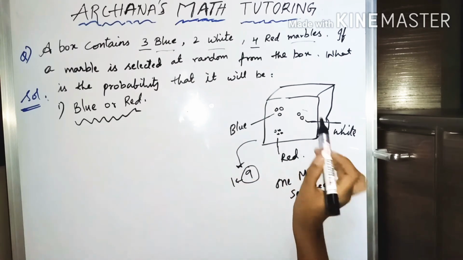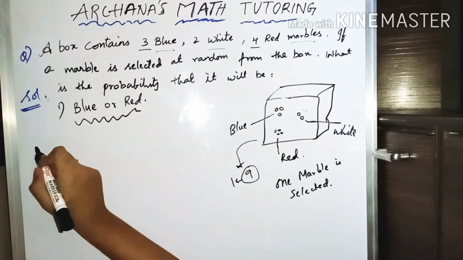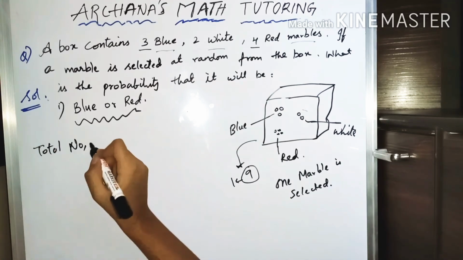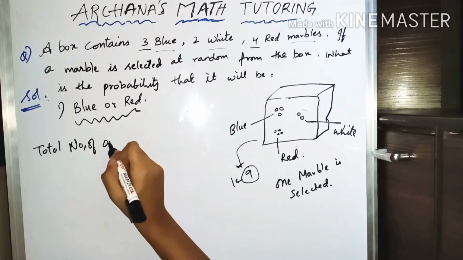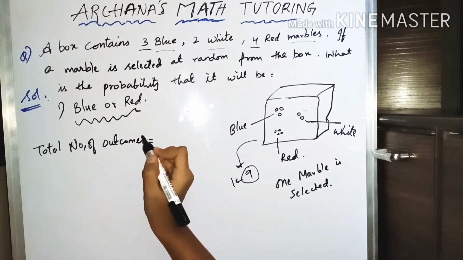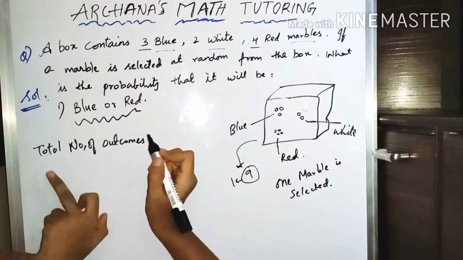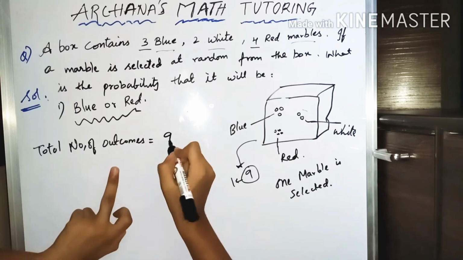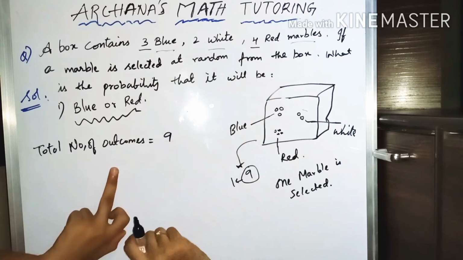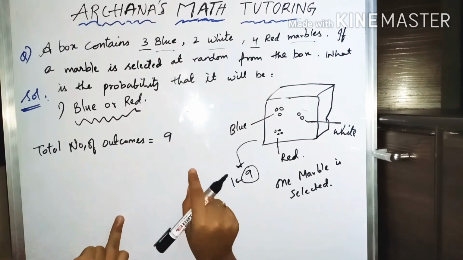So as there are totally 9 marbles, the total number of outcomes are, always remember friends that these are equally likely, that they are of the same shape and size, so you won't be confused taking out a marble randomly. Total number of outcomes is the total number of balls, which is 9. 3 plus 2 is 5 and plus 4 is 9. So there are totally 9 marbles in the box.